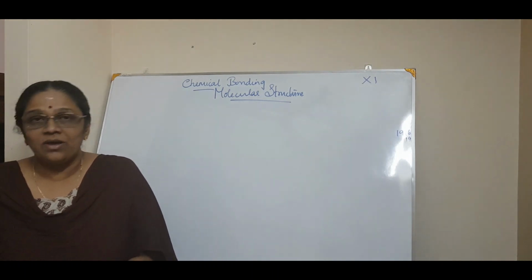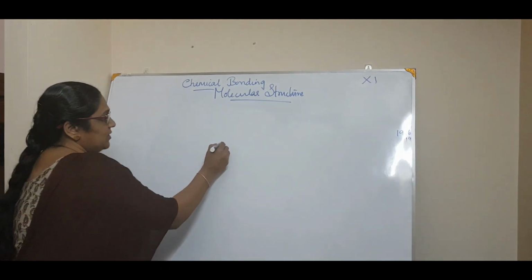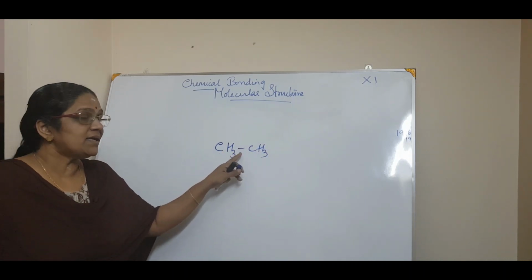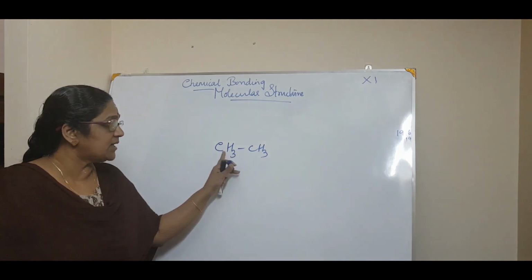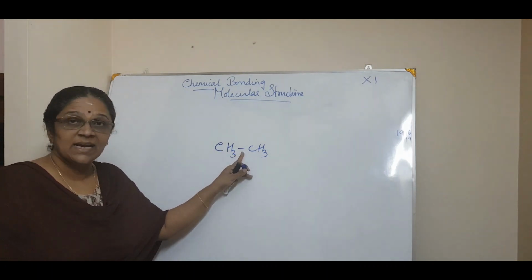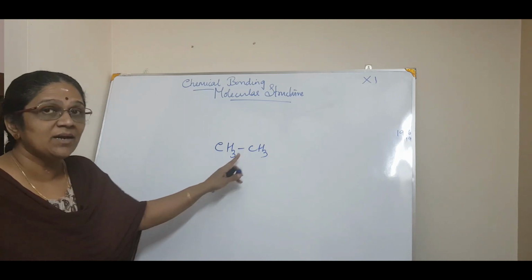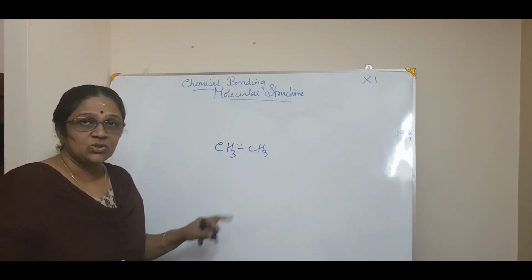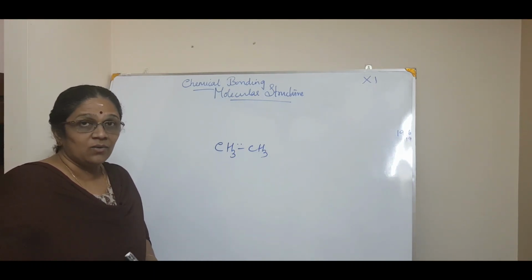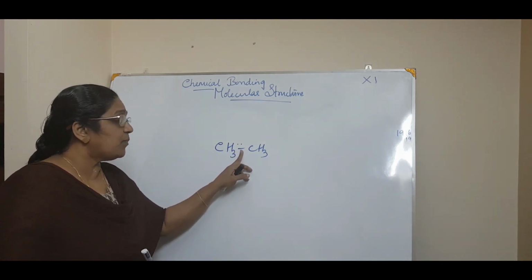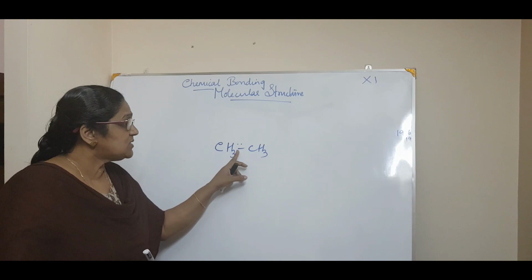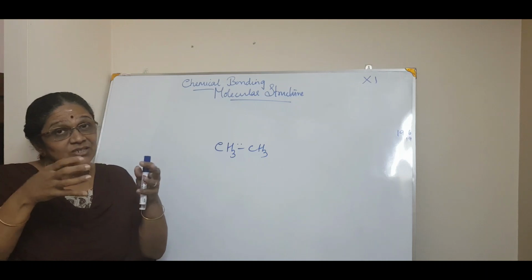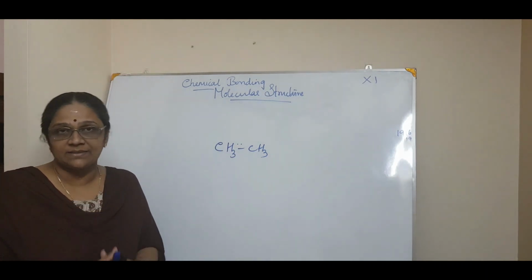Okay. We know if you say a compound, for example methane, or a compound like ethane, you may say that the two carbon atoms are bonded by a single bond, isn't it? And you know what is a single bond? You say that two electrons make a bond, isn't it? Now, actually this bond is hypothetical, which means there is no such bond here. Then what is there? There is only the attractive force which binds these two carbon atoms.